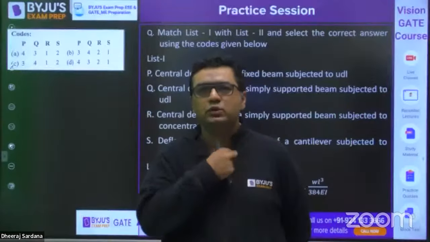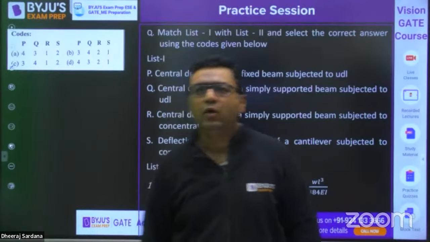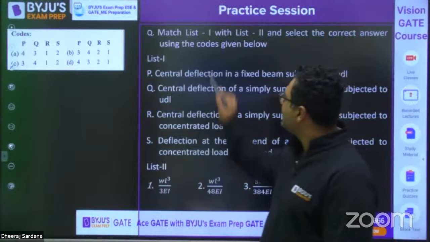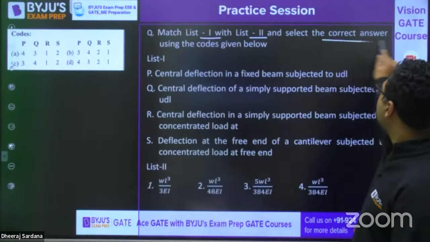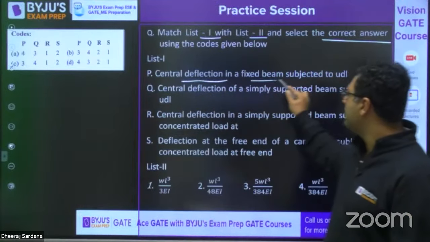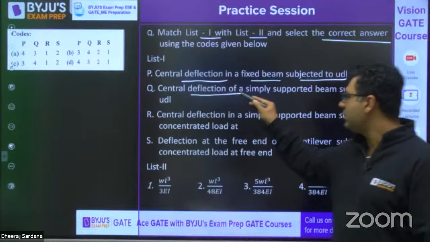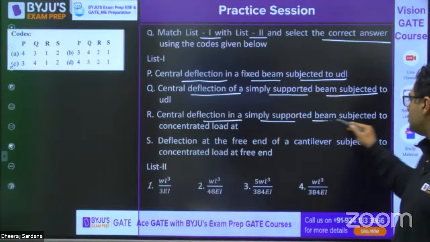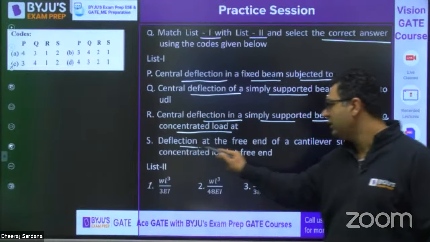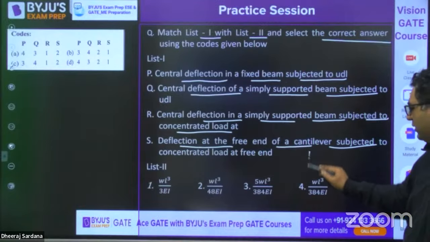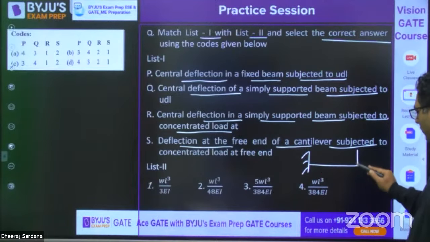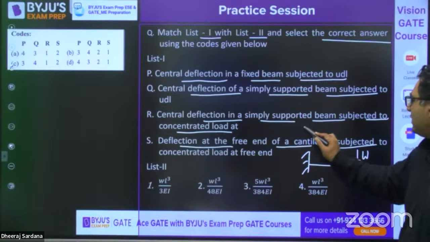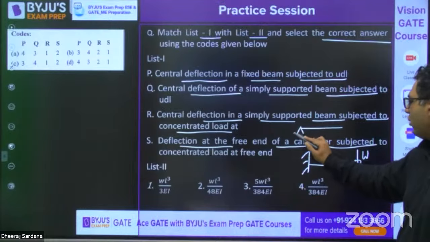Yes, so guys, now we are going to see the next question. This is once again from deflection. Match list 1 and list 2 and select the correct answer. Central deflection in a fixed beam subjected to UDL. Central deflection of a simply supported beam subjected to UDL. Central deflection in a simply supported beam subjected to concentrated point load. Deflection at the free end of a cantilever. I feel everybody would know the formula for this. This is W. And this is the central deflection for a simply supported beam subjected to point load.